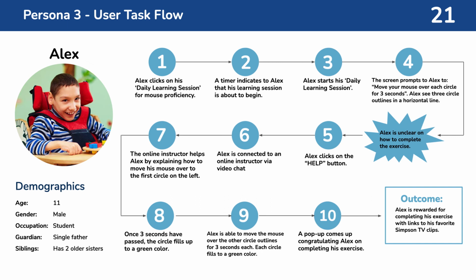Alex is then connected to an online instructor via video chat. The online instructor is then able to explain to Alex how to move his mouse over to the first circle. Once 3 seconds have passed, the circle outline fills up to a green color. Alex is then able to move his mouse over to the other circles for 3 seconds apiece, completing his exercise.